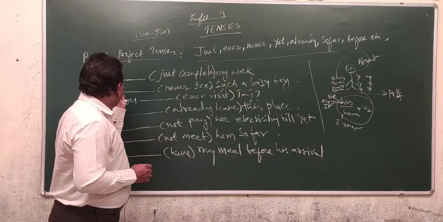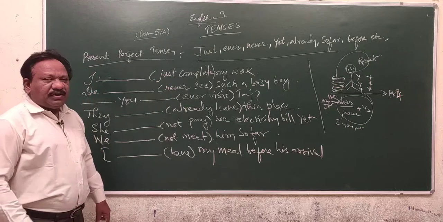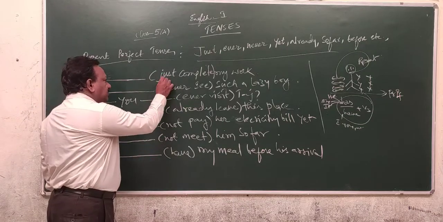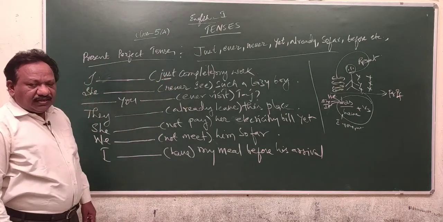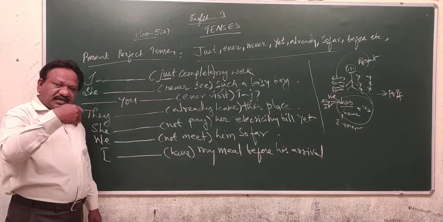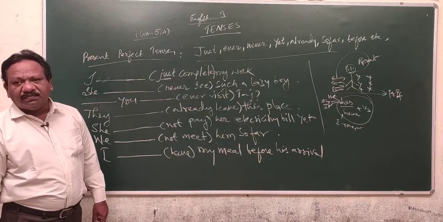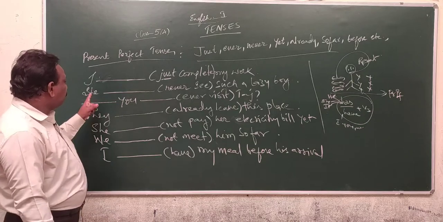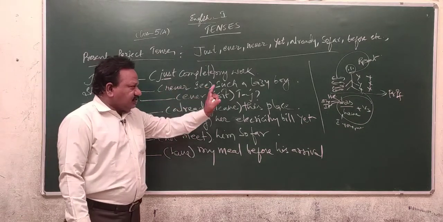See here, I dash just to complete my work. Here, the word just indicates that the action is completed and we are talking about the result part of the completed action in the present. She dash never see such a lazy boy.